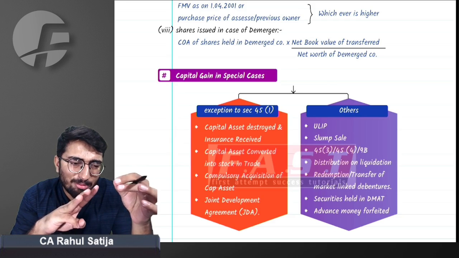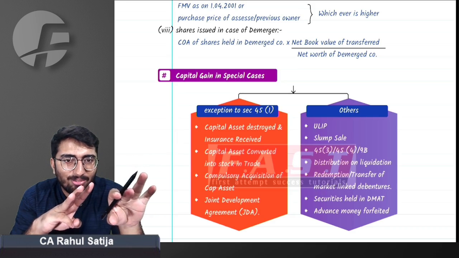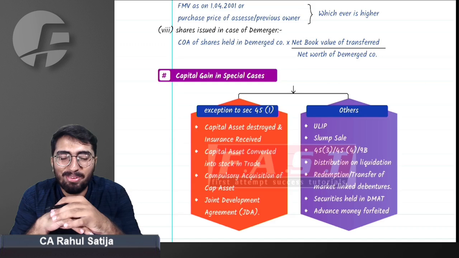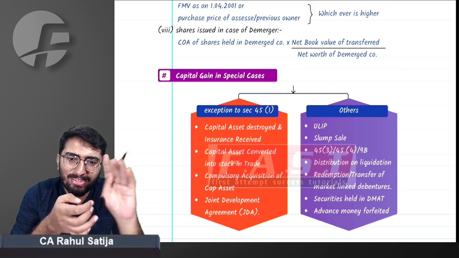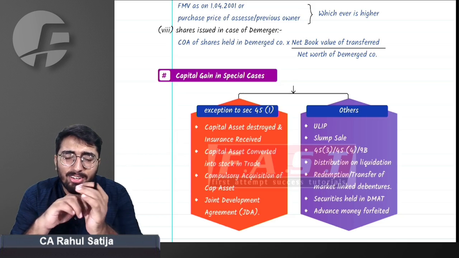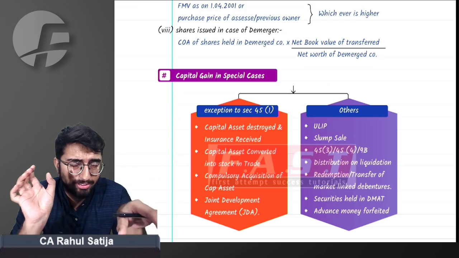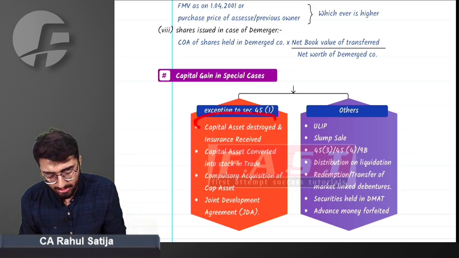Is it possible that there might be some cases where the taxability of capital gain is deferred? The right answer is we have 4 cases where capital gain will not be taxable in the year of transfer. Transfer takes place in one year and taxability of capital gain will be in another year. There are 4 examples. First of all is capital asset being destroyed.